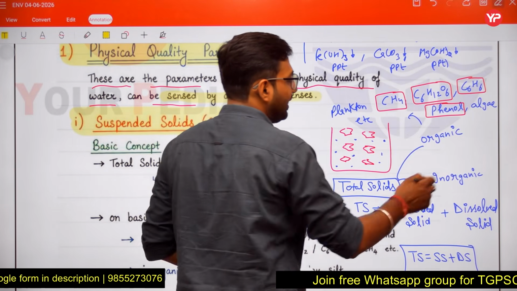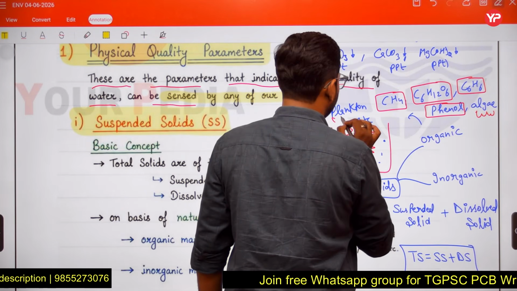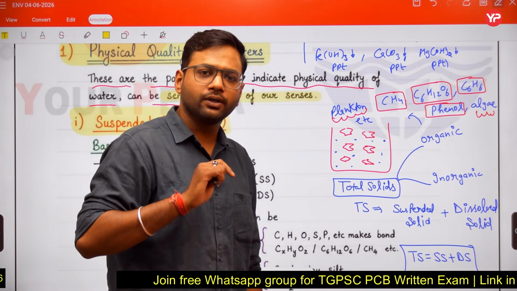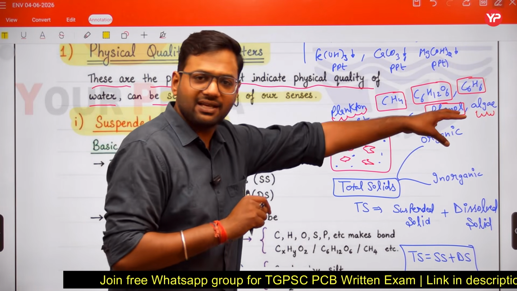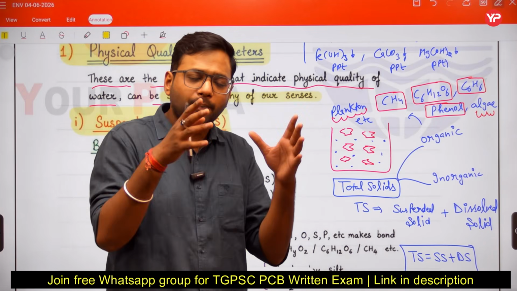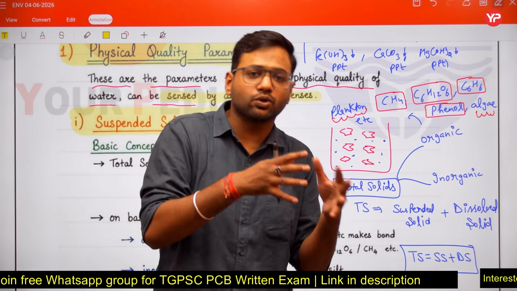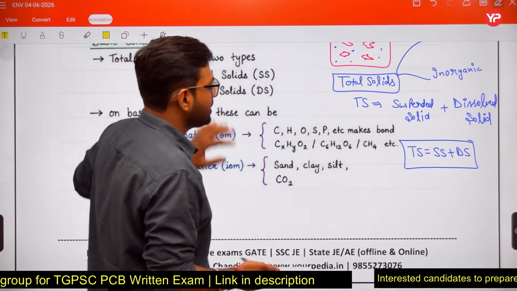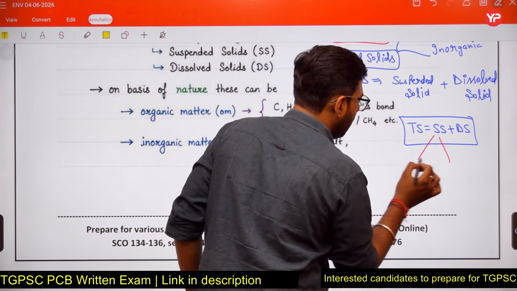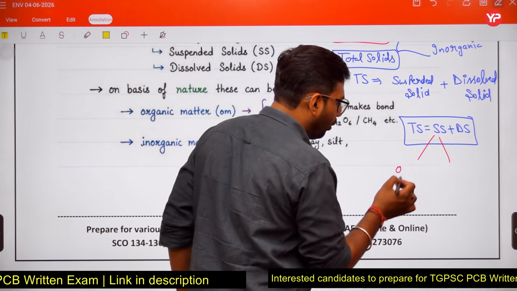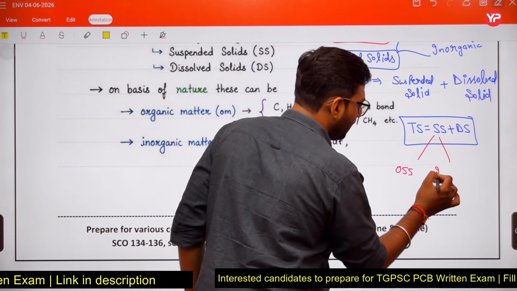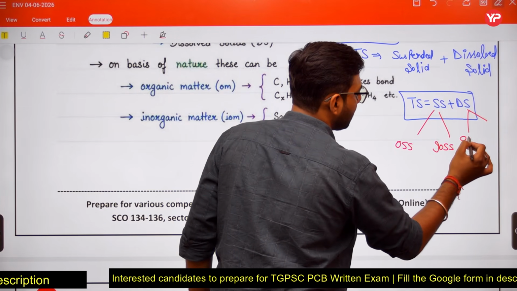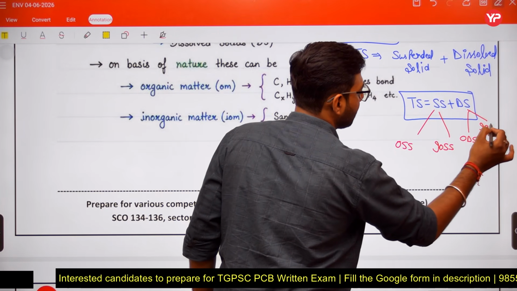But if we talk about algae, if we talk about plankton, these particles are organic particles, but these are not in dissolved form. You can see them by your naked eyes. So these particles are the organic suspended solids. So basically I am trying to say that suspended solids can be organic or inorganic, and in dissolved solids, some solids are organic dissolved solids and some are inorganic dissolved solids.